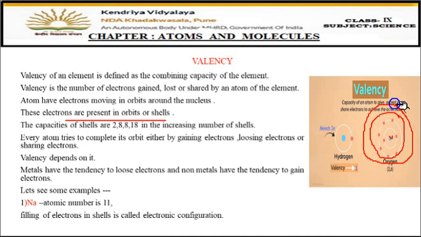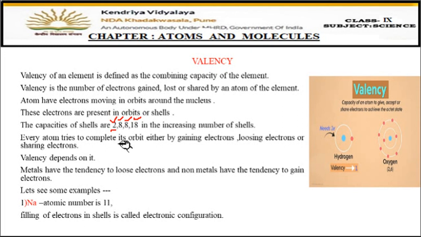Now, each orbit or shell has a capacity to hold electrons, right? In the first shell, only 2 electrons can be filled. More electrons cannot be accommodated in this shell. So the capacity of the first shell is 2. The capacity of the second shell is 8. The capacity of the third shell is also 8. And the capacity of the fourth shell is 18. This much is included in your syllabus. So you have to remember 2, 8, 8 and 18. These are the capacities of the shells surrounding the nucleus.